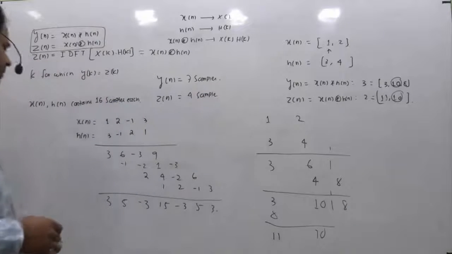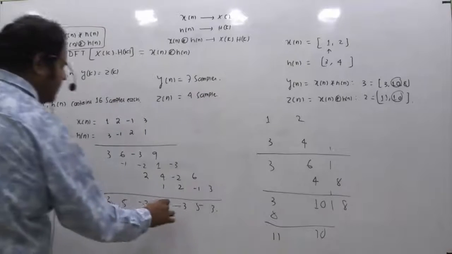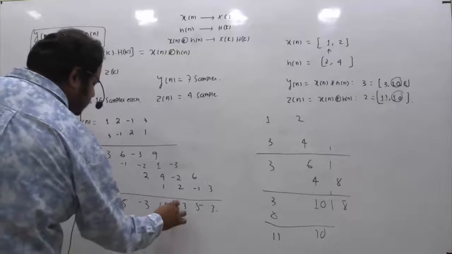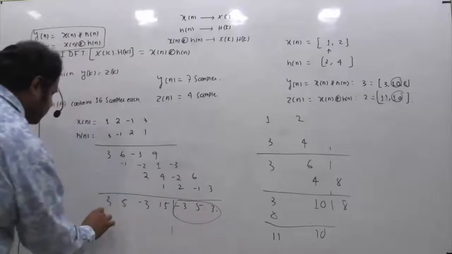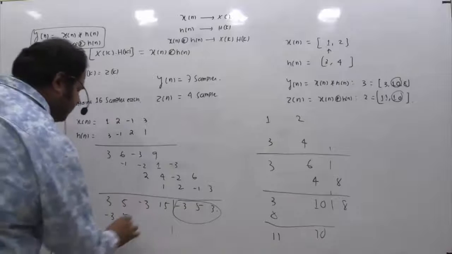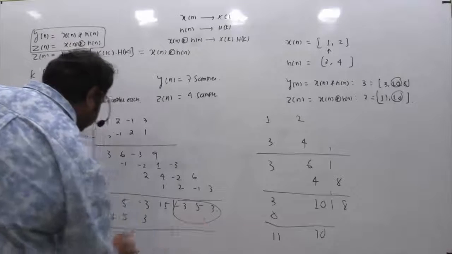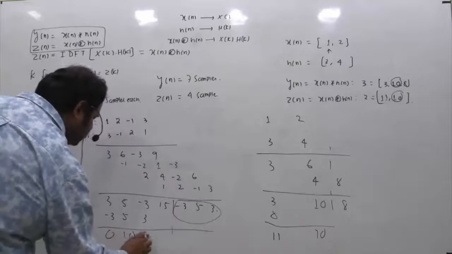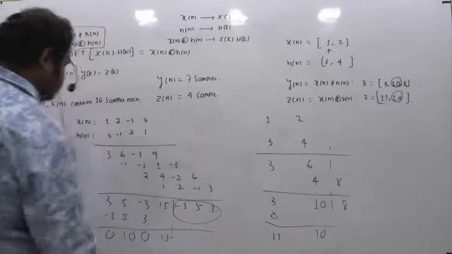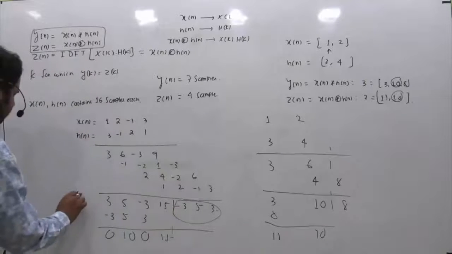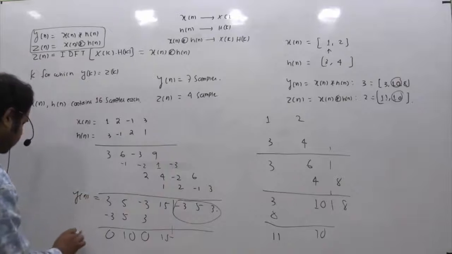So 4 number of samples means the initial 4 I am keeping as it is, so I am putting a line here. So the remaining 3 you just add here. So it is minus 3 and this is 5 and this is 3. If you add this, you get 0, you get 10, you get 0 and you get 15. So basically this is the answer of y of n and this is the answer of z of n.